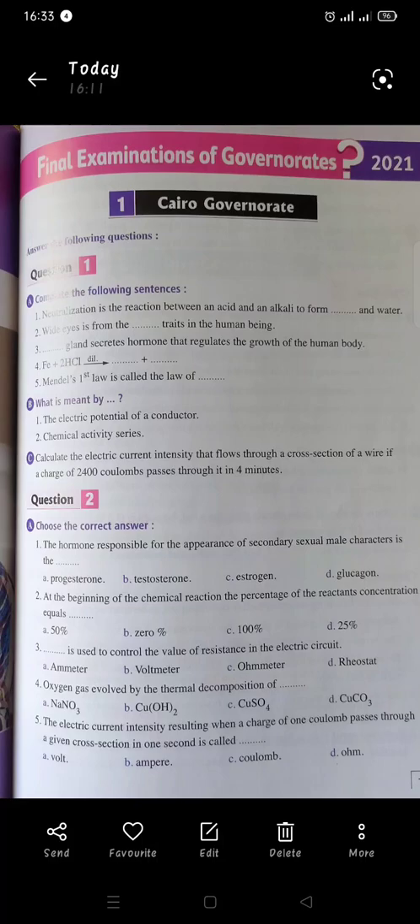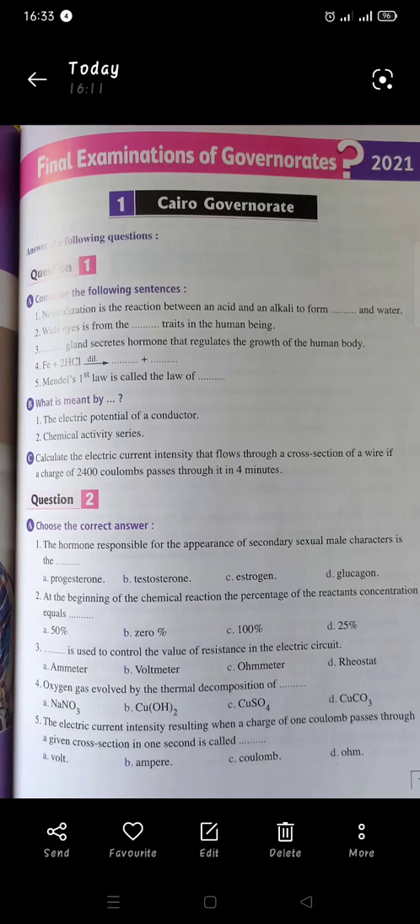Hello prep3. Now we have finished our course for the second term. Let's start to answer some exams to train ourselves how to solve these questions at the final exam.